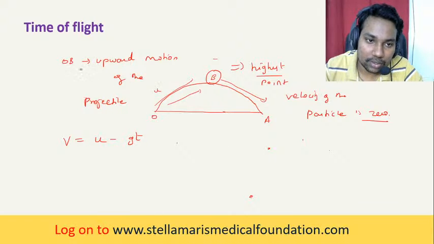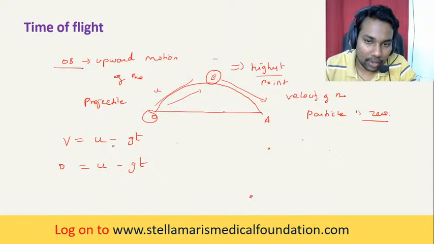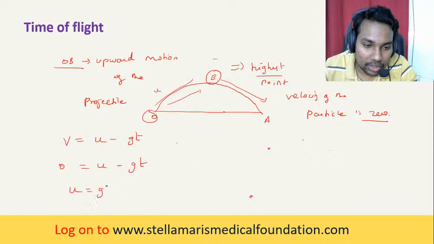Substitute that in this. We are doing the OB operation. So v is 0, equal to u minus gt, so u is equal to gt.